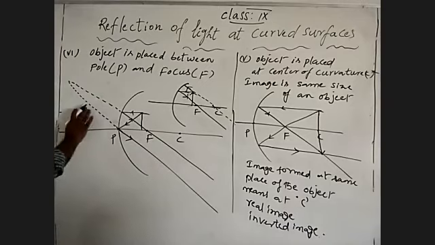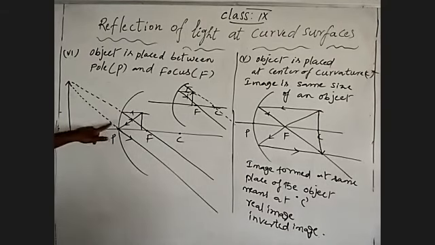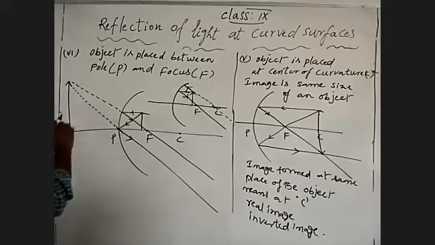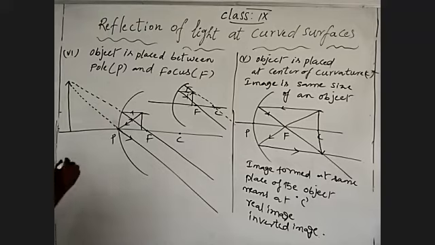Where they both intersect, their image will form. Only the top light rays coming to the reflection, those only we are going to extend. So the image is formed by the intersection of extended reflected light rays, which means the image is a